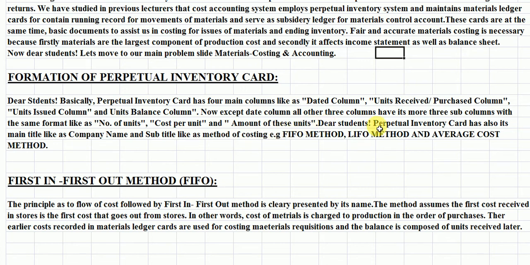The perpetual inventory card also has its main title like company name and subtitle like method of costing, for example FIFO method, LIFO method and average cost method. Now students, this is the meaning of store ledger card. Now we again move to our main slide.